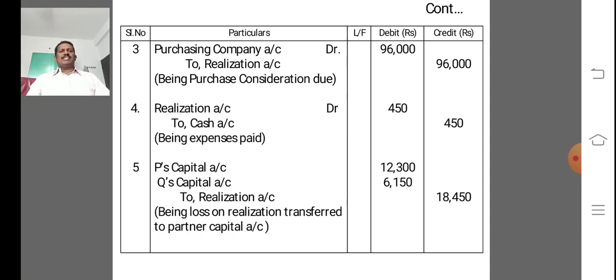for loss on realization account transferred to partners capital account. Therefore, P's capital account 12,300, Q's capital account debit 6,150, to realization account 18,450, being loss on realization account transferred to partners capital account in profit sharing ratio.